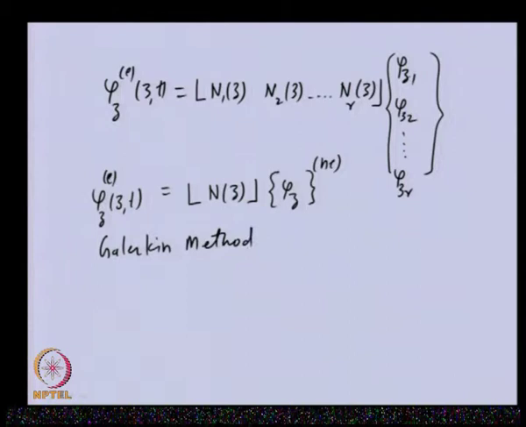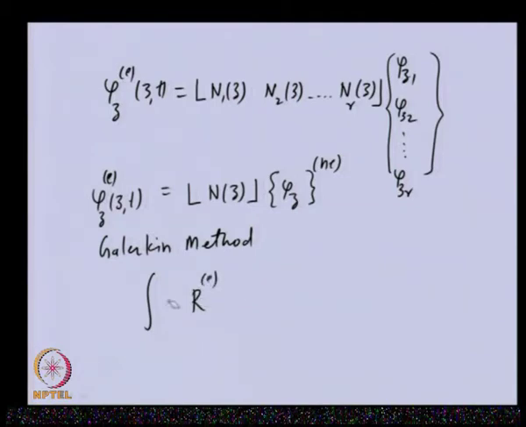In this particular method, whatever residual comes after substitution of this assumed solution in the governing equation, we minimize that residual. Let us say r is the residual for that particular element.